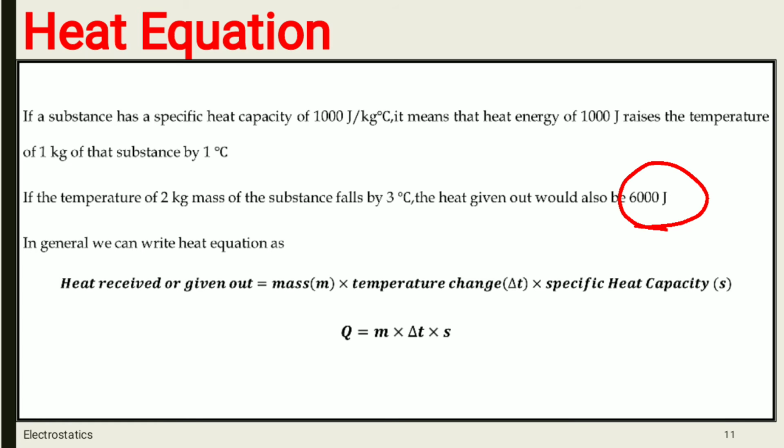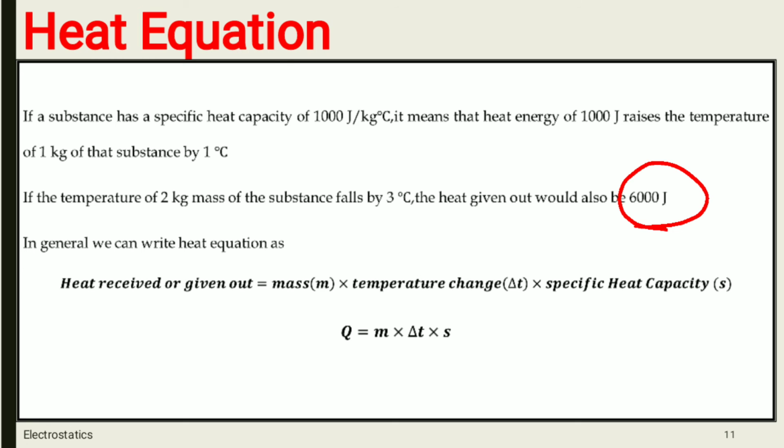So how will we write the heat equation? Heat received or given out is equal to mass of the substance into temperature change delta T into specific heat capacity S. So Q is equal to M into delta T into S. This is the heat equation. Q is the amount of heat received or given out by the substance.